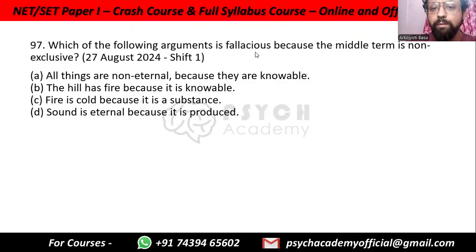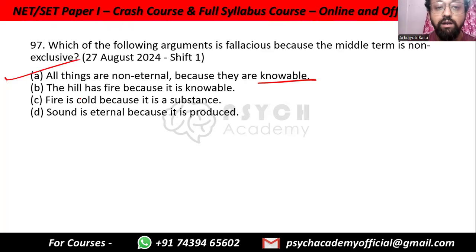Which of the following arguments is fallacious because the middle term is non-exclusive? All things are non-eternal because they are knowable. The point is, eternal and non-eternal both are knowable. So it is not exclusive. Knowable is not exclusive to non-eternal things. The hill has fire because it is knowable.